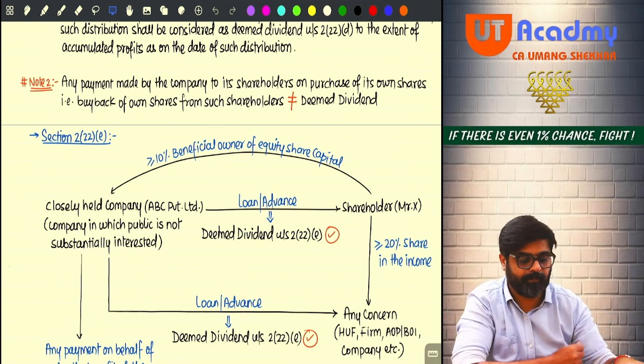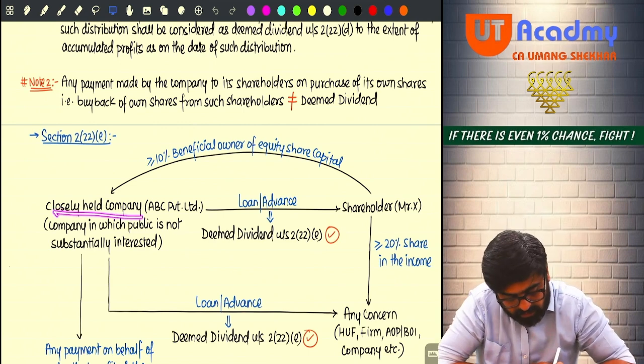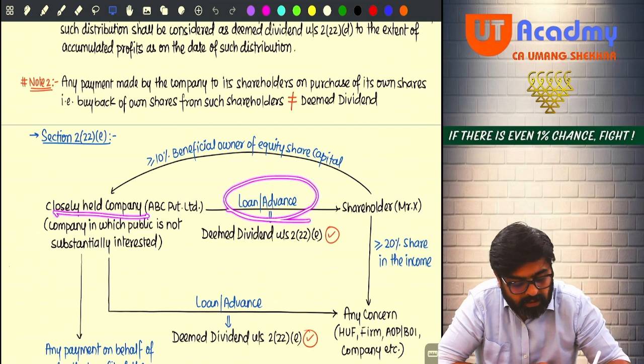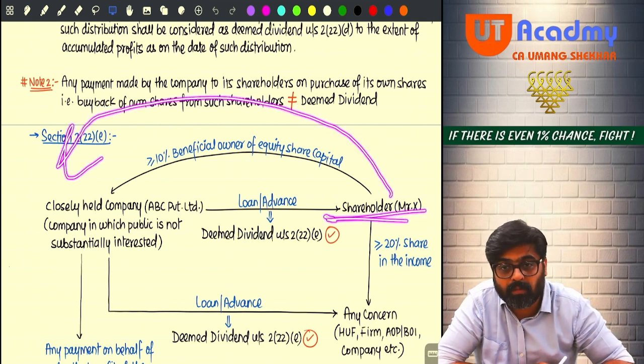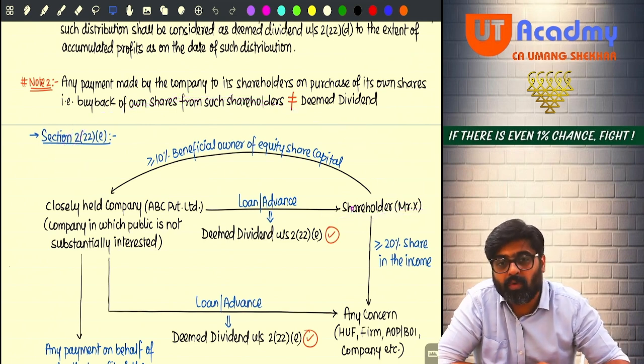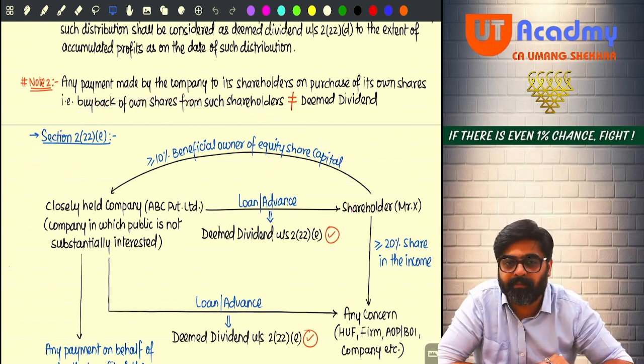Now pay attention. If this closely held company gives any loans or advance to its shareholders, now remember, not any shareholder, only that shareholder who holds 10% or more shares in the company. So the shareholder has to be a person who holds 10% or more in this company, which is a closely held company.